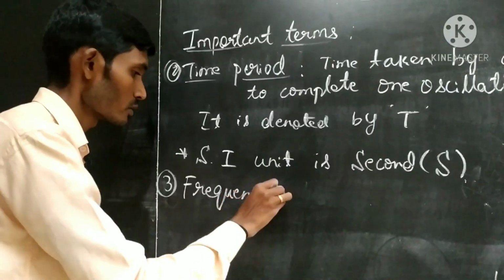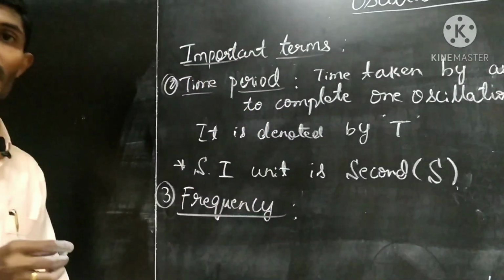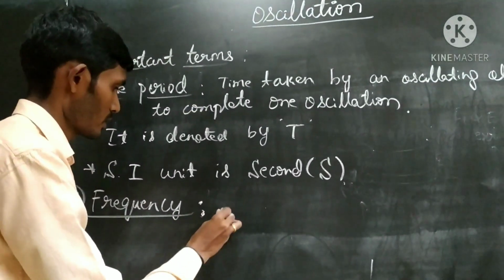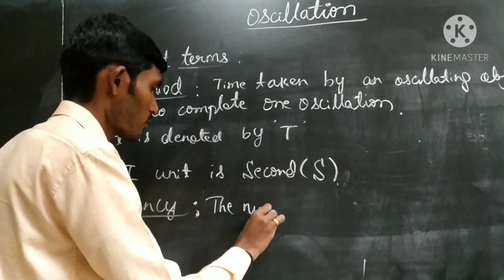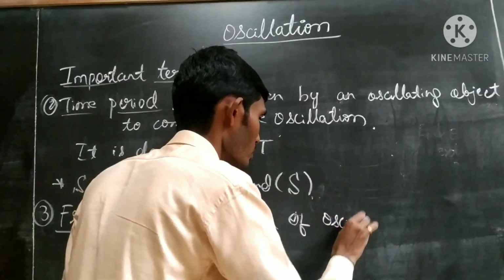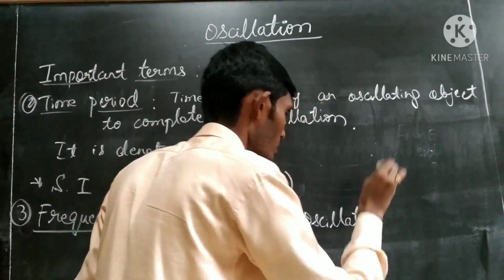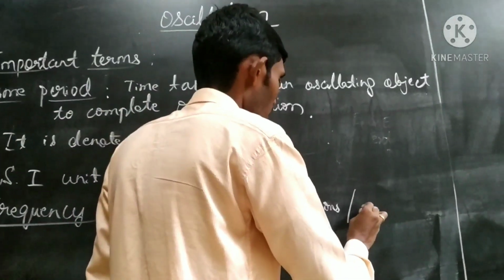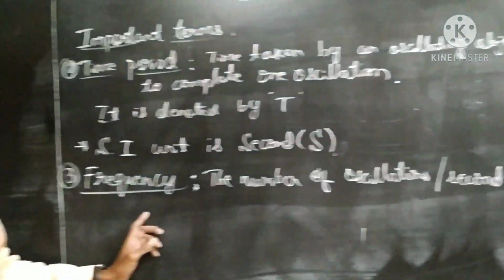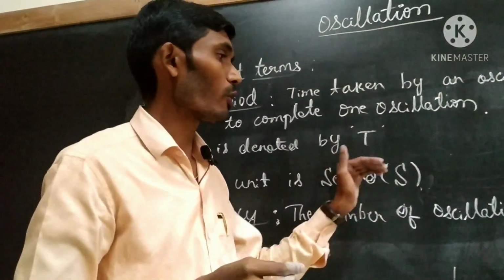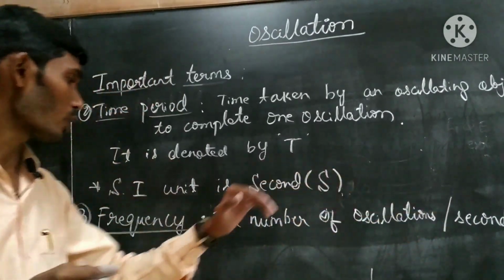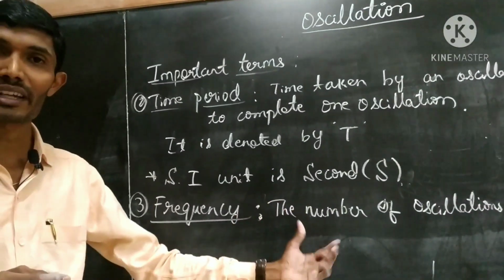Next one is frequency. What is frequency? First I will write the definition, then I will explain. Frequency is the number of oscillations completed in 1 second. That is what frequency. That means how many oscillations are going to complete per second, in 1 second. That is the frequency of that oscillating object.